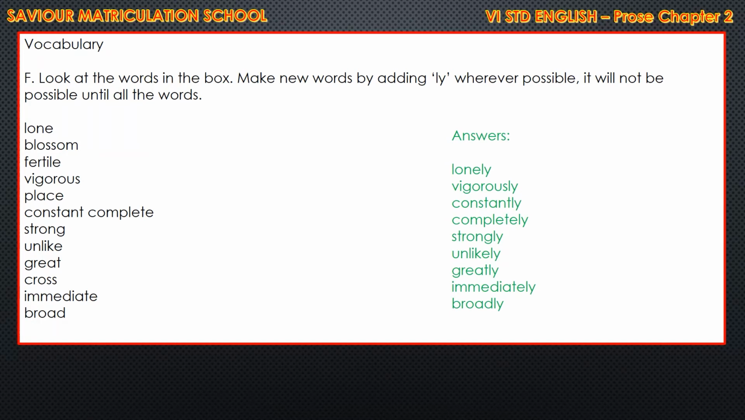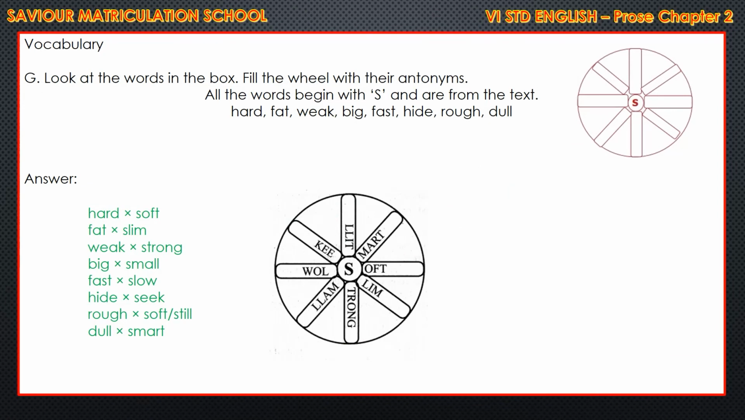So next, G. Look at the words in the box. Fill the wheel with their antonyms. That is opposites you have to write. So all the words begin with S and are from the text. Okay. That is S they have given there. That is a common word there. And that is what you have to write.